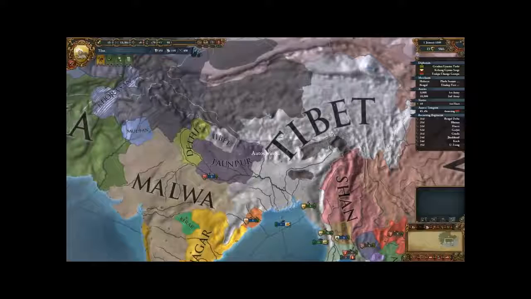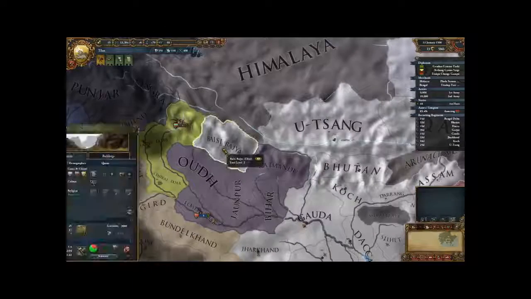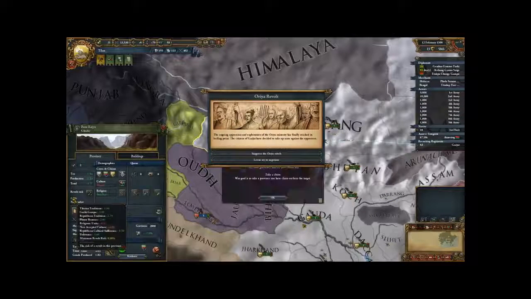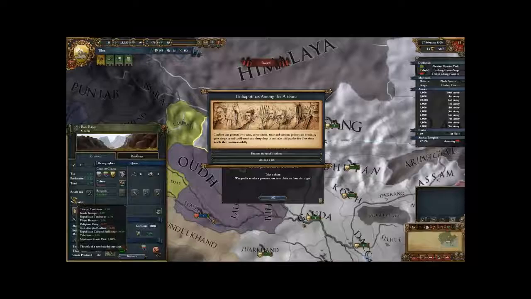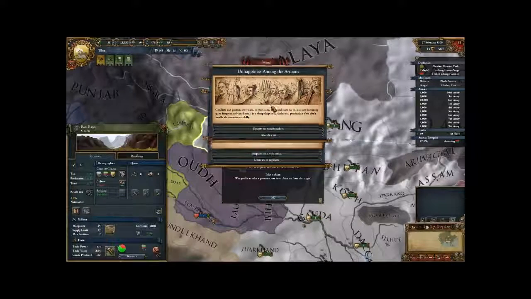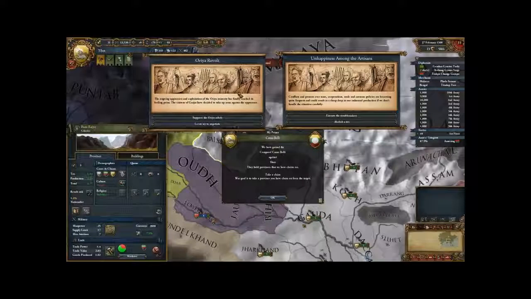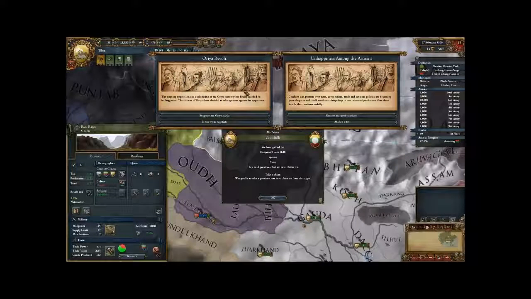We still also control Tibet. Well, we obviously control Tibet. We control Baizi Raja over here. It has no revolt risk. How interesting. Oh yes, of course, I am playing with player bonuses on, by the way. So, become angry at that all you wish, but I am still fairly new to the game.